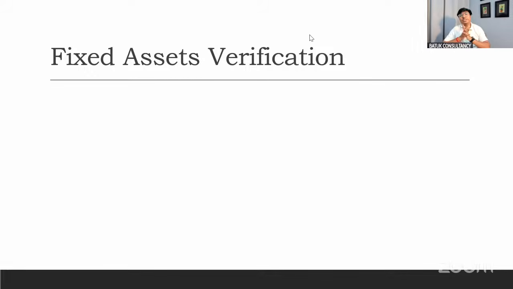Fixed assets verification. Sir, how can we verify the fixed assets? During the financial year, if your client has bought any fixed assets, you can easily check the same from GSTR-2B, because in 99% of cases the asset is bought from a registered person, so the GSTIN will be there. You can check on this particular capital good whether ITC is allowed or not. If ITC is not allowed, then we have to take care that depreciation is claimed on 100% of the value, that is the invoice value, and the same has been booked in the books of accounts at invoice value.